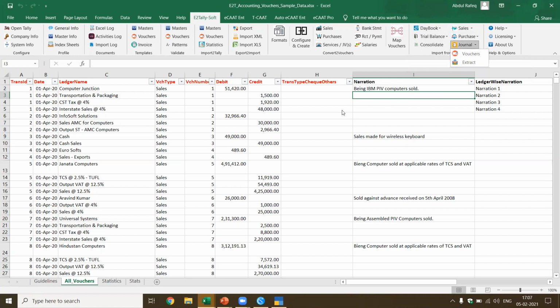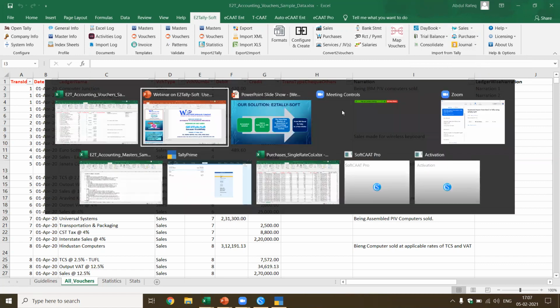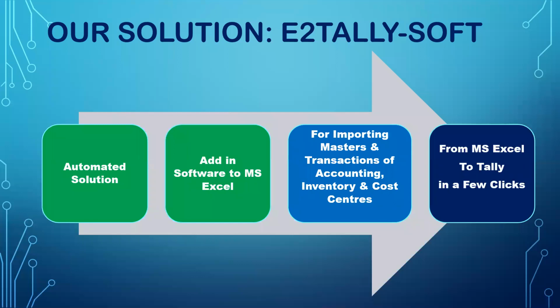And this is how the software looks like. So for importing the masters, primarily the focus is on how you can get data from an Excel template, what will be the voucher types or what will be the masters, and you can import into Tally. For importing master and transactions, accounting, inventory, cost center, and even bill wise also, it's possible from MS Excel to Tally in a few clicks.